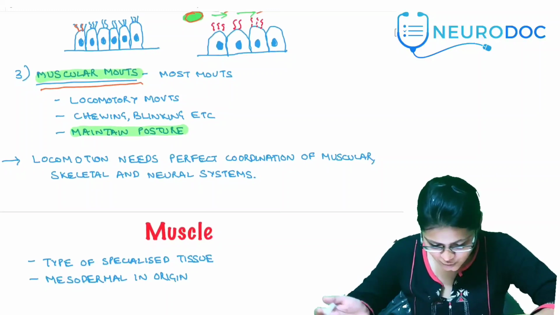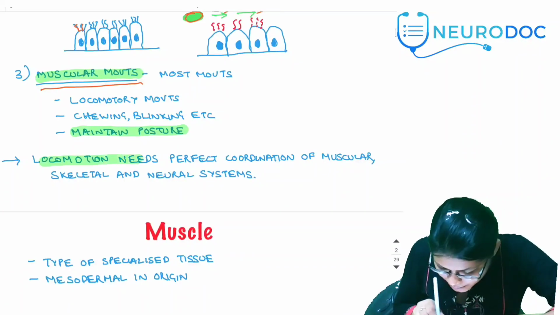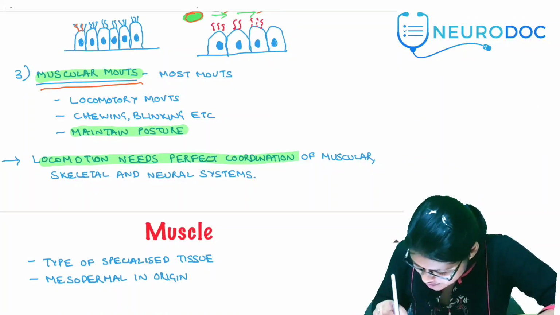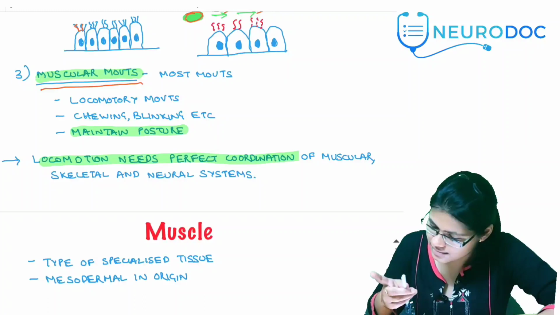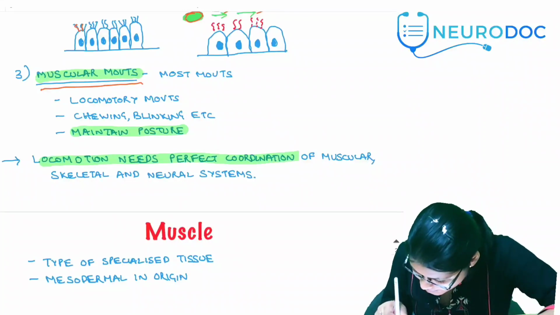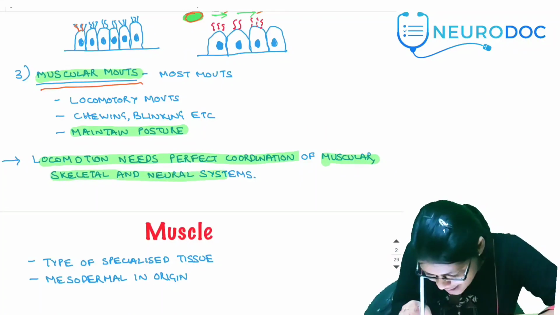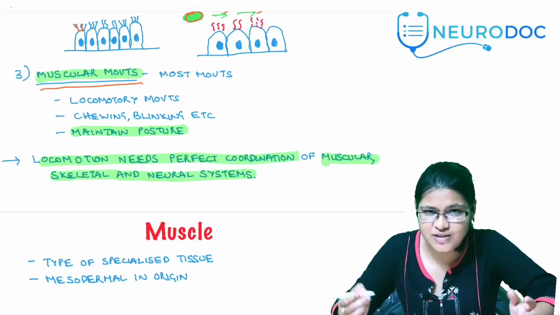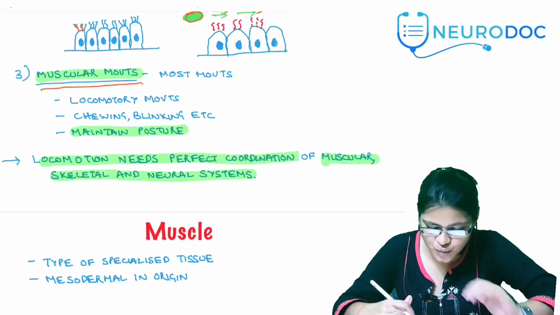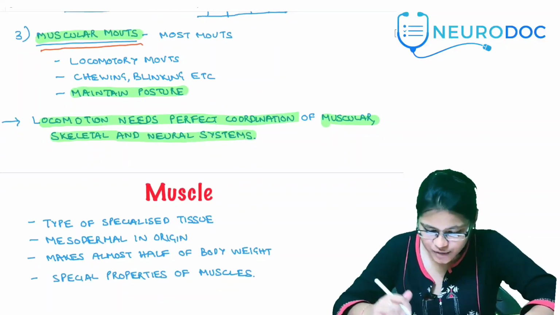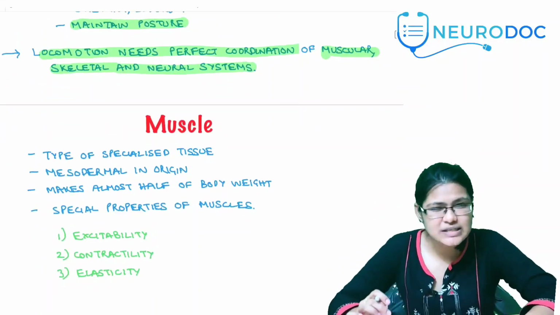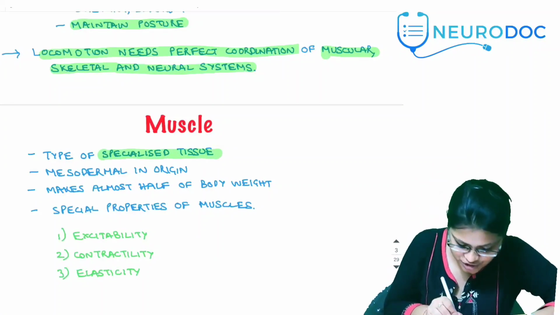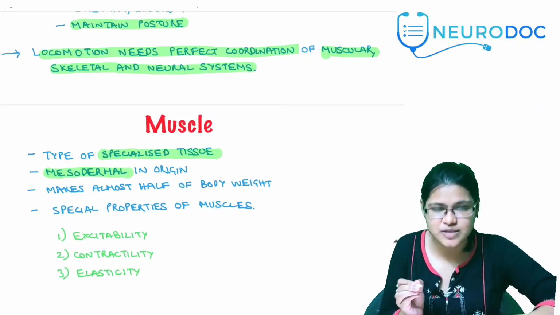So, locomotion needs a perfect coordination between three systems of the body. Which are these three systems? The muscular system, the skeletal system, and the neural system. A perfect coordination between the muscles, the bones, and the nervous system will help in carrying out a function. We will study each of these individually. Let's start with the muscular system. Now, what is a muscle? A muscle is a type of specialized tissue which is of mesodermal origin. This is important: a specialized tissue of mesodermal origin.